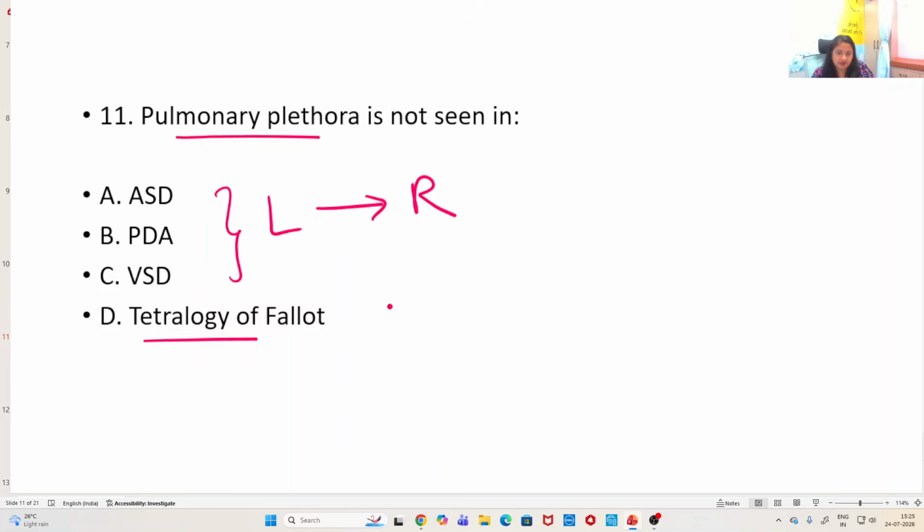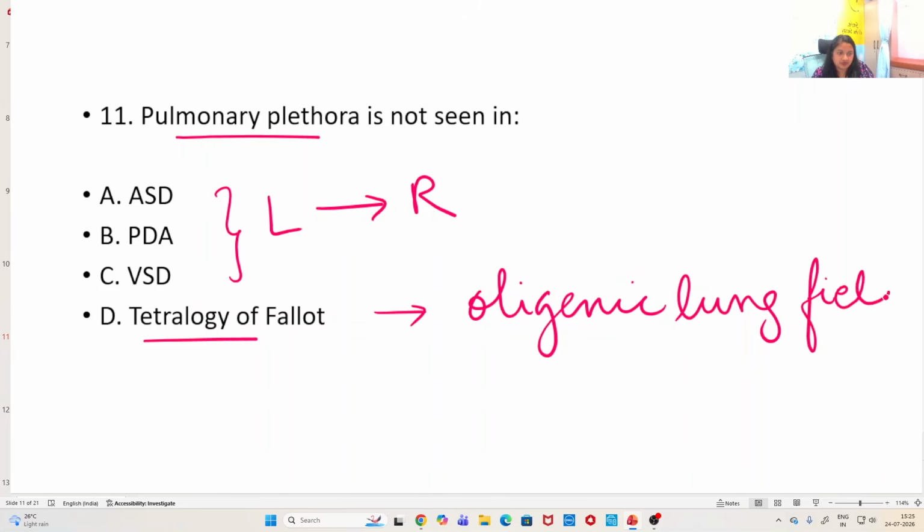Tetralogy of Fallot, you will see oligemic lung fields. Okay, oligemic lung fields means, in contrast to this plethoric lung fields, you will see reduced blood flow through this. Okay, there's infundibular pulmonary stenosis, and oligemic lung fields. So, pulmonary plethora is not seen in tetralogy of Fallot.